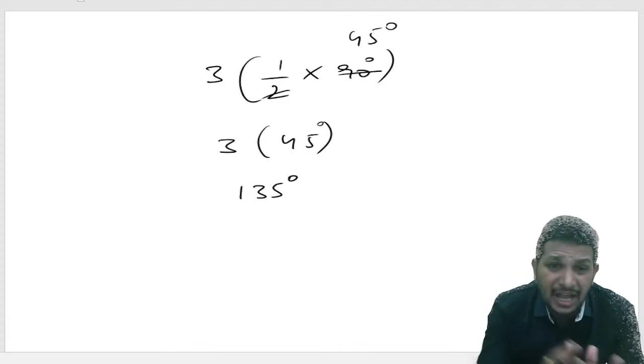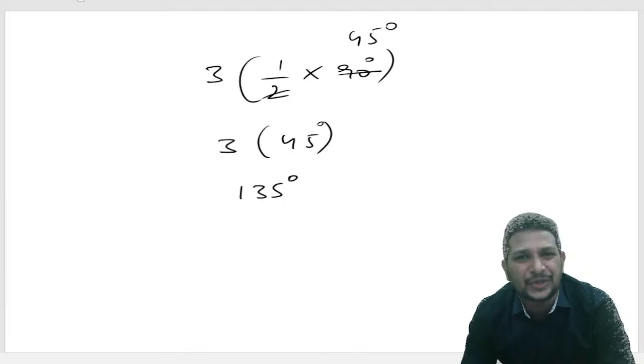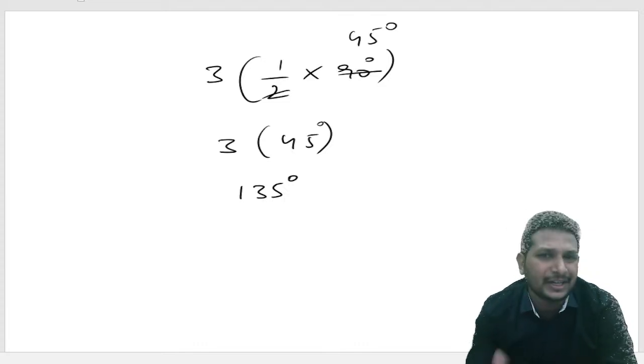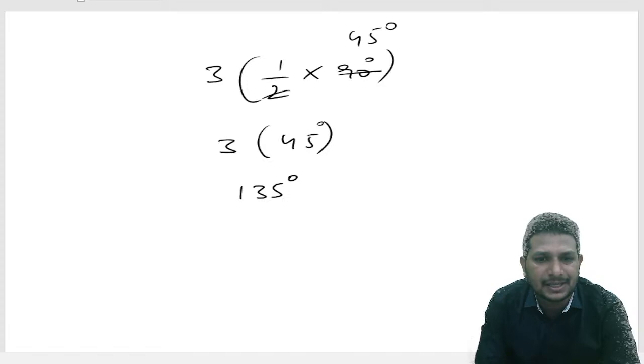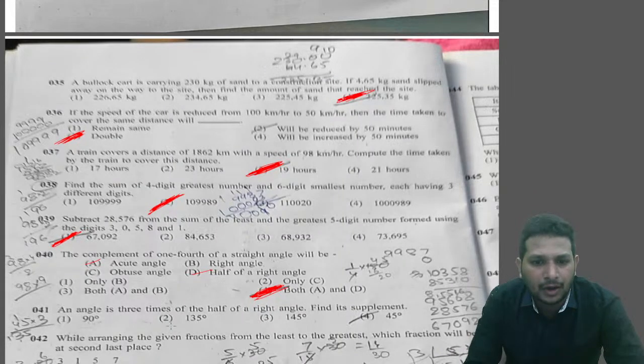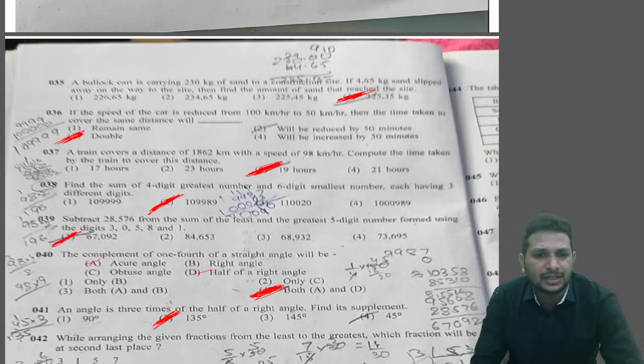So 3 times half of right angle, 3 into half into 90 degrees. Okay, half into 90 degrees, we can cancel it. So we got the answer as 135 degrees. That's nothing but option 2. We got the answer as option 2.